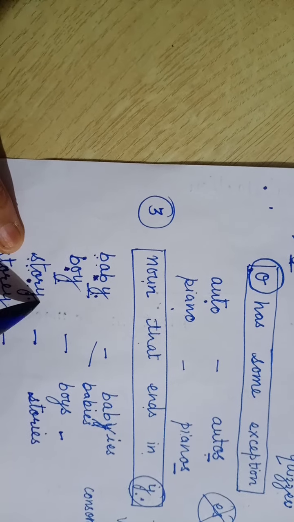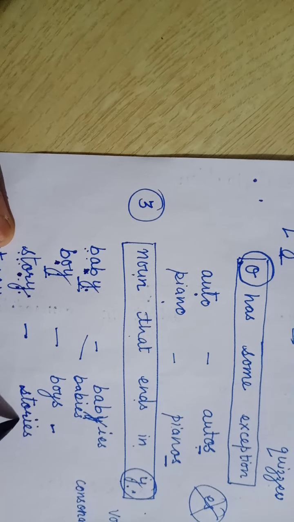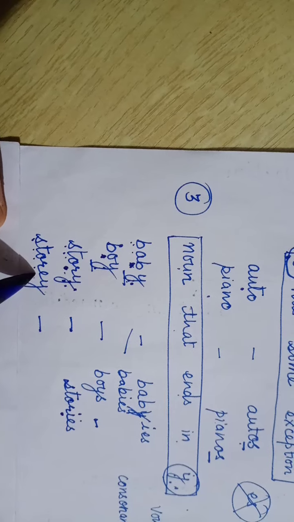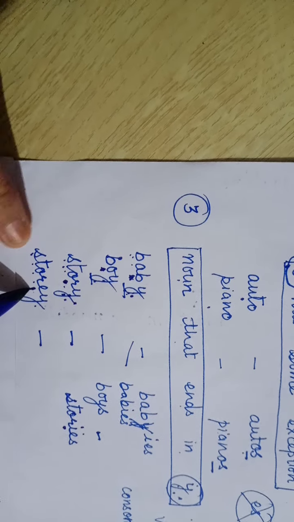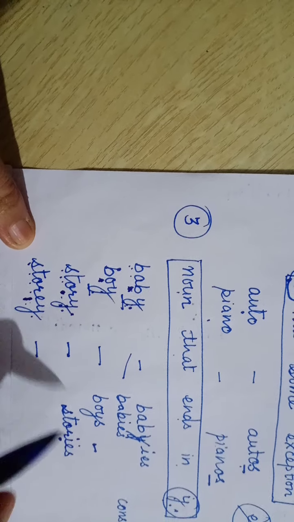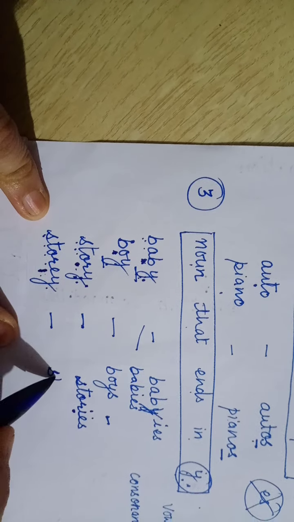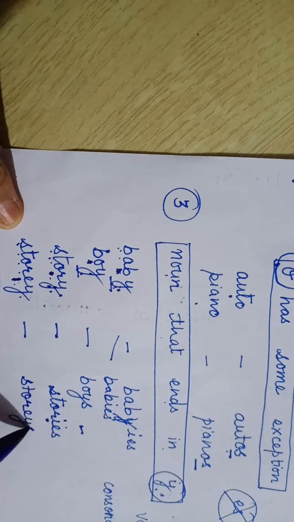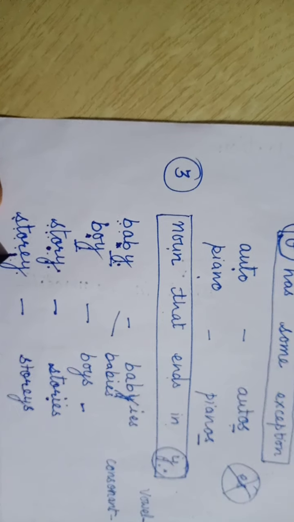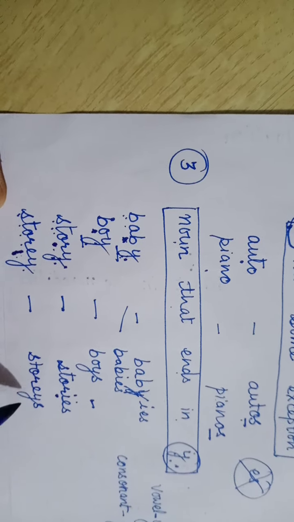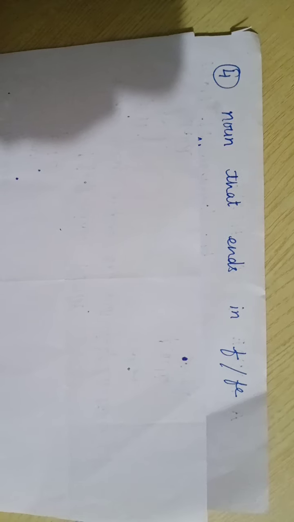Y will be removed and replaced by I. S-T-O-R-E-Y: E is the second last letter, which is a vowel. So we will change it like this, S-T-O-R-E-Y-S. Storeys means some buildings are multi-storeyed buildings. So this is the word storeys.